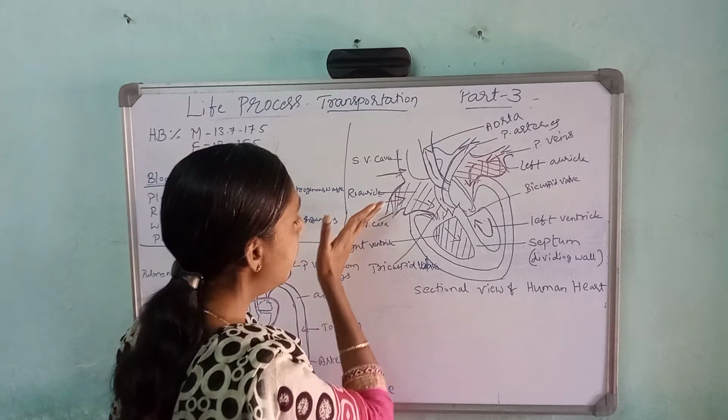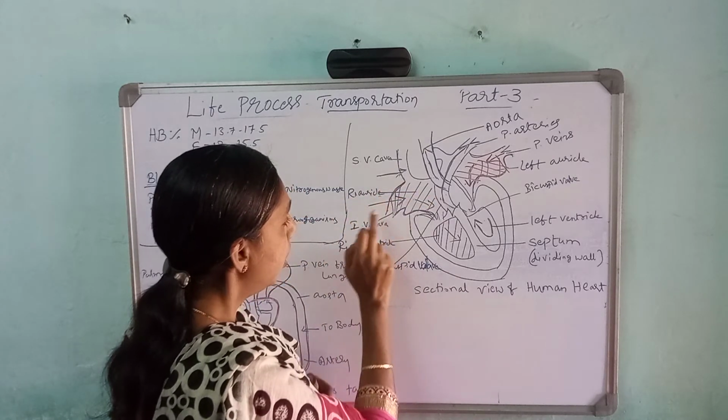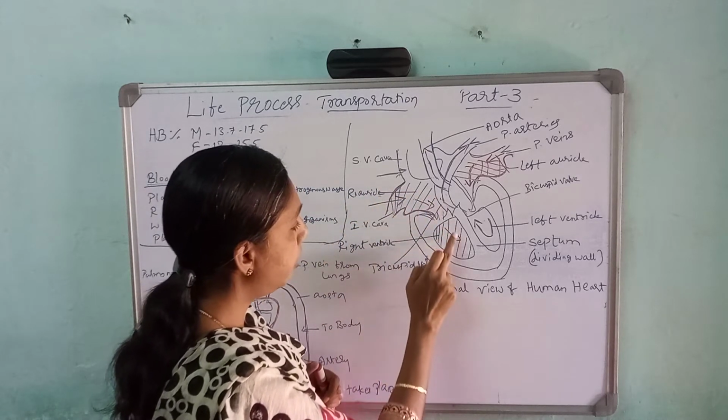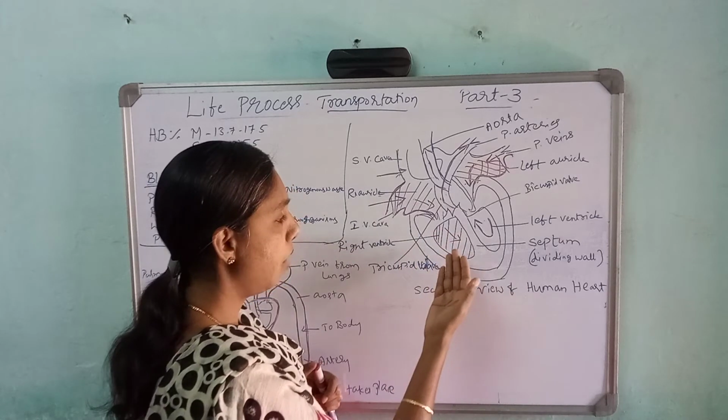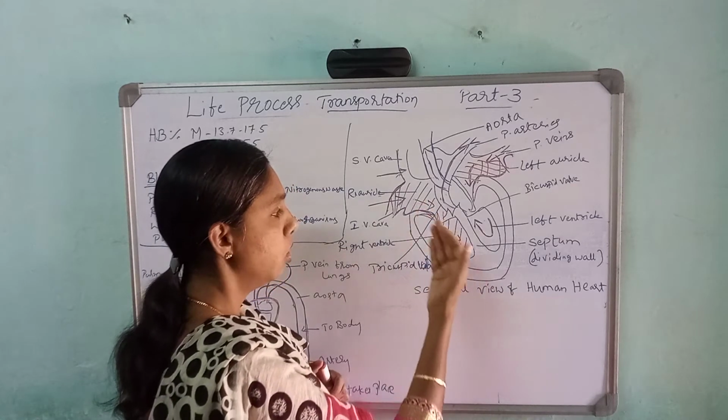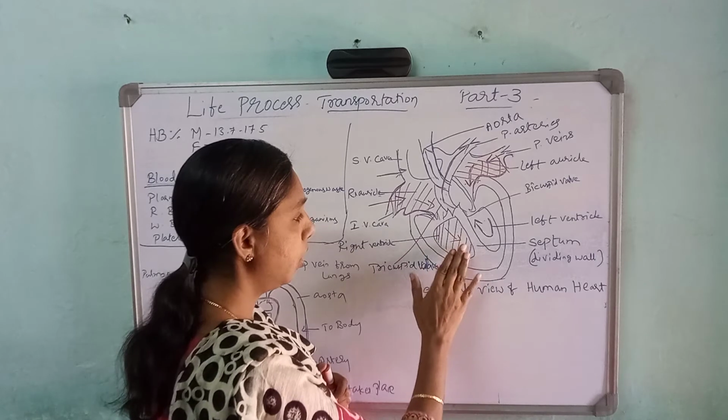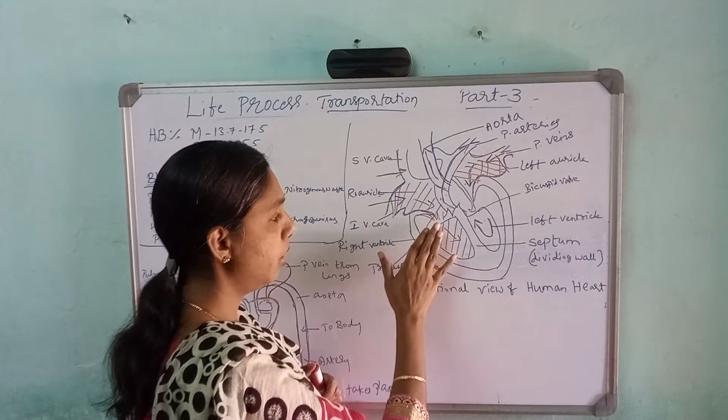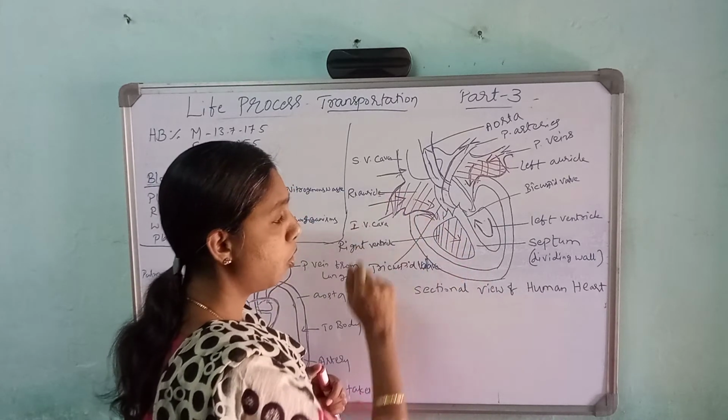See here, the blood is coming from all the parts of the body to the right auricle and then to the ventricle. It may have the chance of going back. So that's why these valves are here. They prevent the backward flow of the blood.